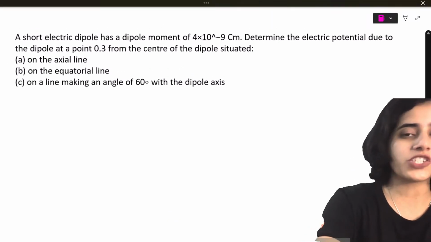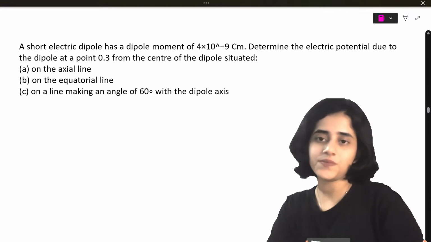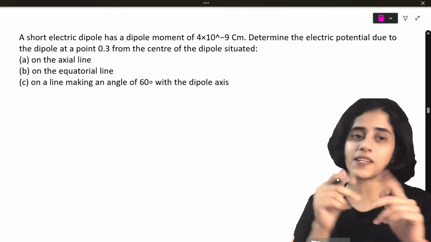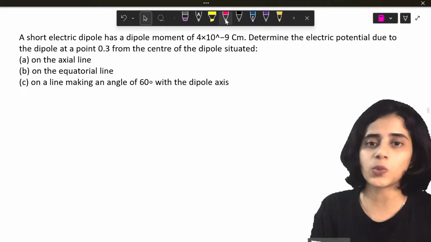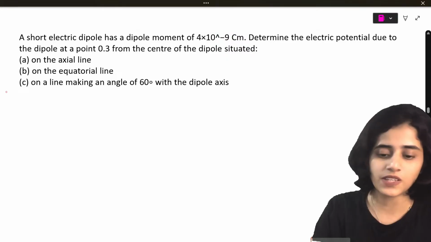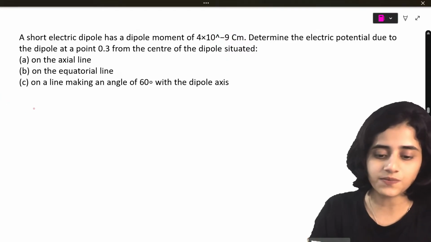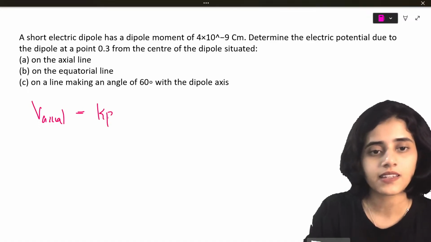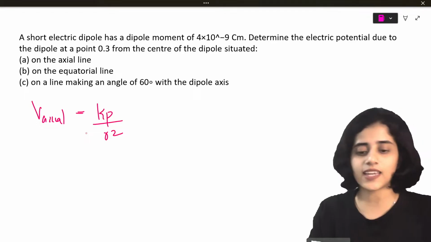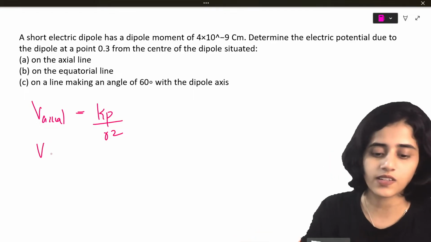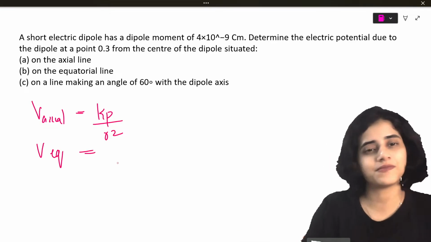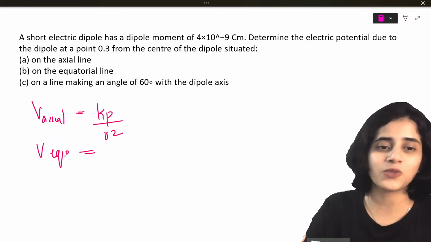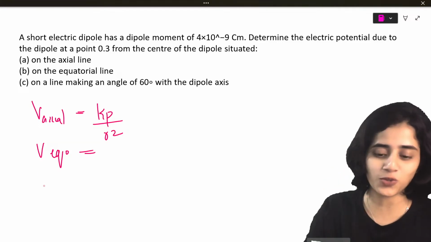Now I have one more question here which you will do as homework. In the comments, please let me know the answers. I can give you a quick hint here. What you have to do is find out V axial. For V axial, what will your formula be? It will be Kp by R square. K is given, P is given, R square is given. V equatorial, you don't have to do anything. You know what the value is. If you know the derivation, you know what the value is.